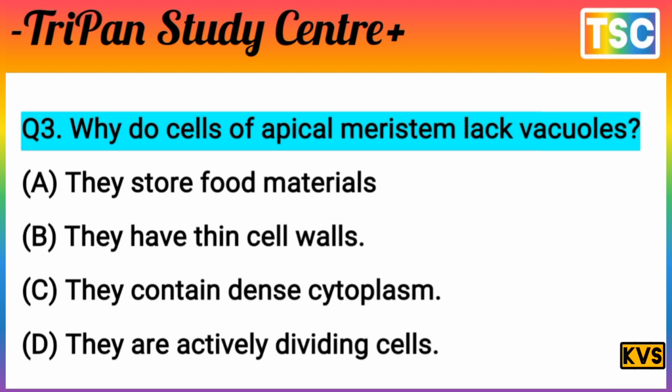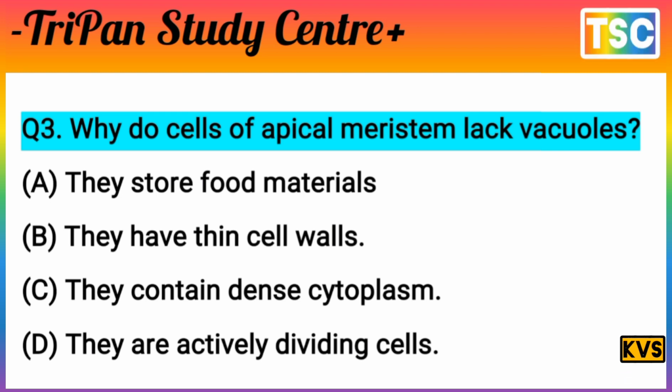Apical meristem cells are young cells. That's the important point here. Apical meristem cells are young and actively dividing, so they require food instantly, and there is no requirement for storing food. They also do not produce a large amount of waste. Hence, they lack vacuoles.